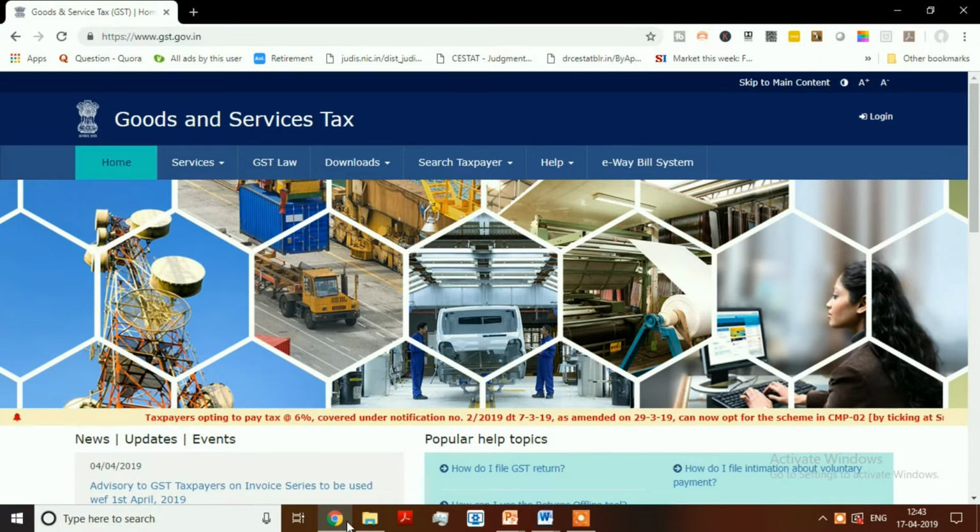As you are aware, GST Council has reduced the tax on construction sector drastically from 12% to 5% in respect of normal apartments and 8% to 1% in case of affordable houses. But there is a catch. What is that? The builder is not allowed to avail the ITC nor can he utilize the accrued ITC. What does it mean? In other words, this 5% or 1% tax has to be paid through cash only. In addition, there are certain other conditions to be fulfilled.